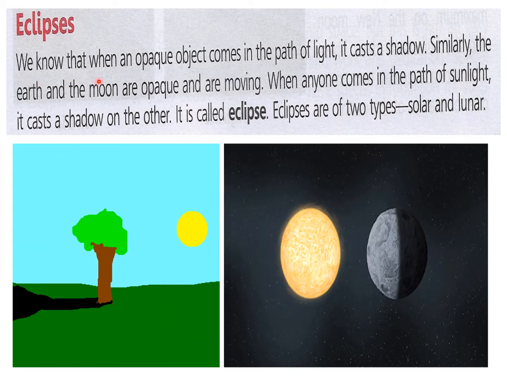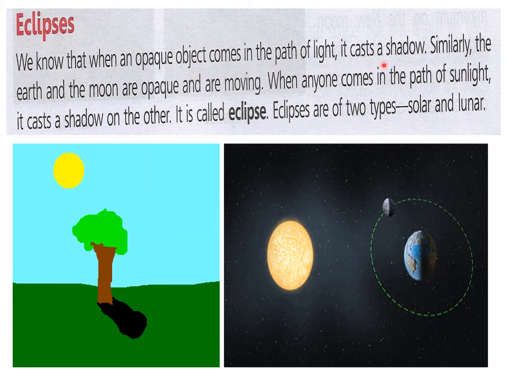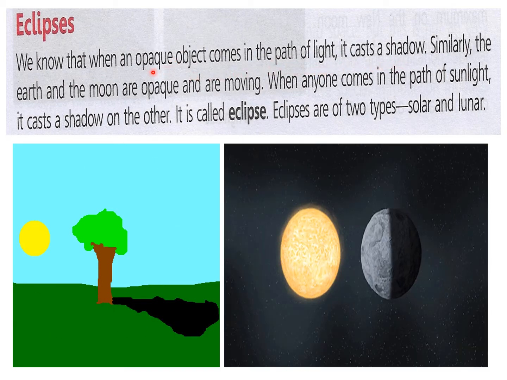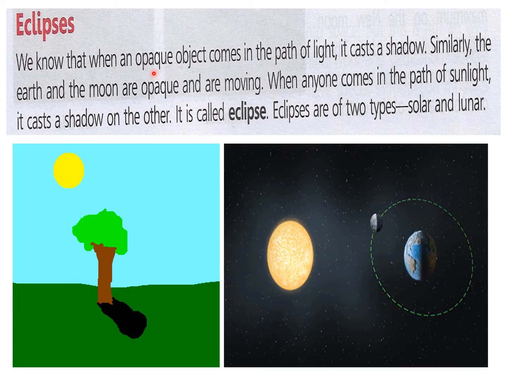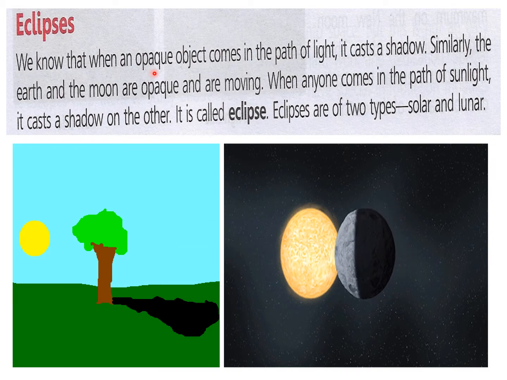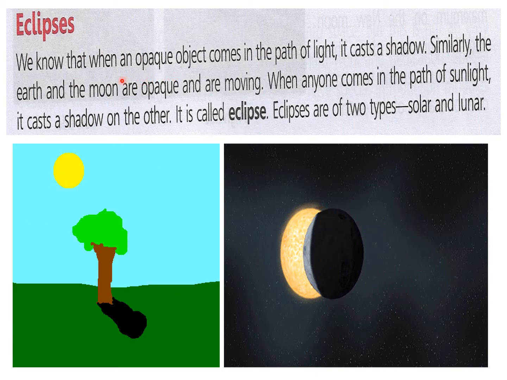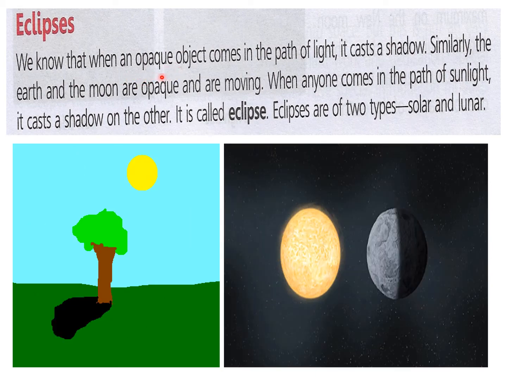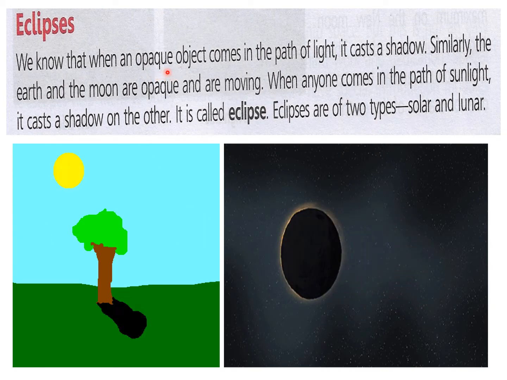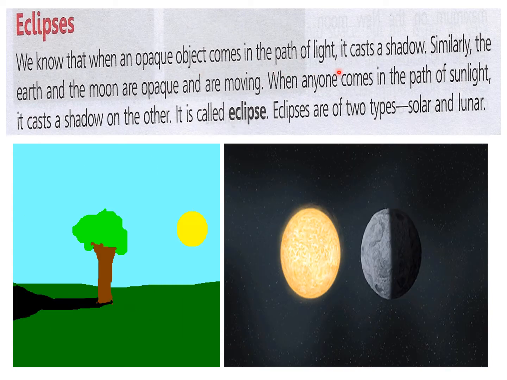So we know that when an opaque object comes in the path of light, it casts a shadow. Now you know there are three types of objects: opaque, translucent, and transparent. Translucent is that through which light can pass a little bit, transparent is that through which light can pass fully and we can see through it, and opaque objects are those through which light cannot pass and we cannot see on the other side, so they form a shadow.